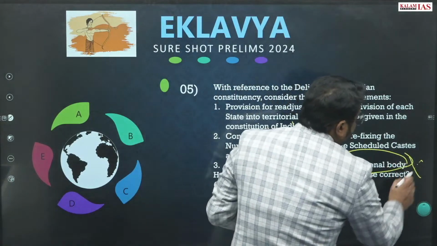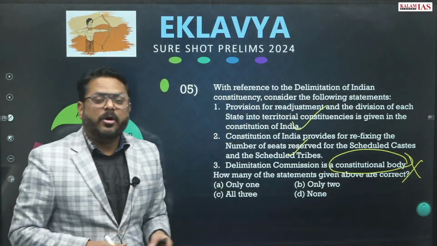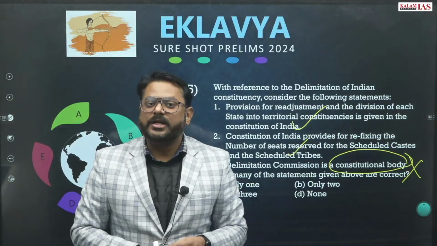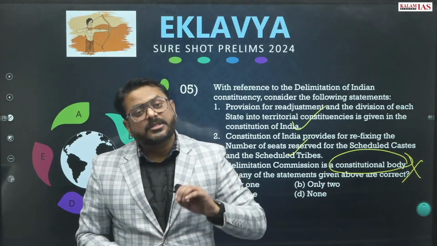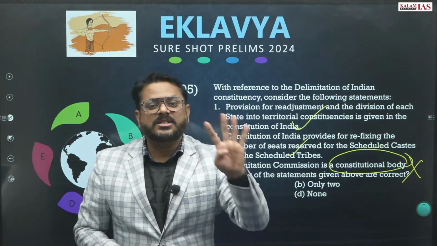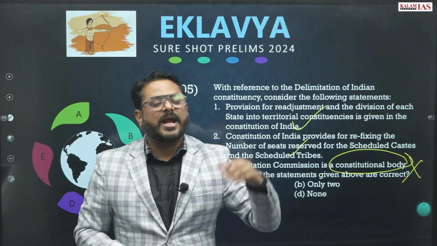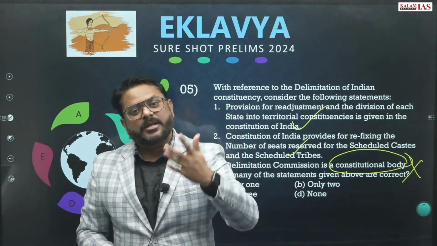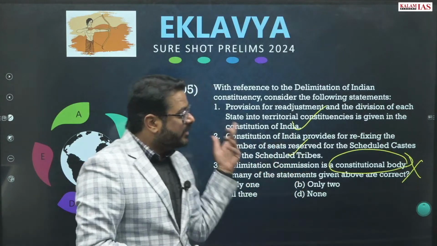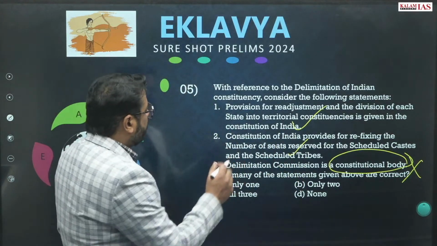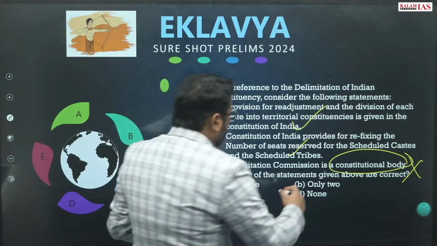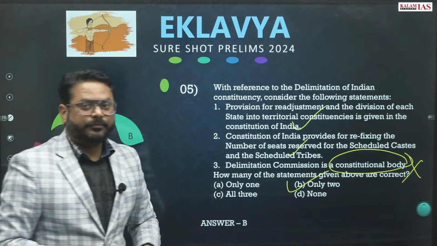It is not a constitutional body, it is a statutory body. It has been made through a statute, that is the Delimitation Commission Act. There have been 4 such Acts, in 1952, 63, 73, and 2002. So that is a statutory body. This statement is wrong. So only 2 will be correct. B will be the answer.